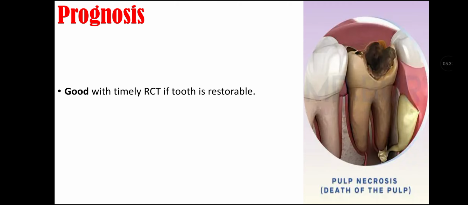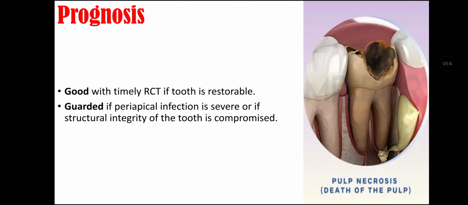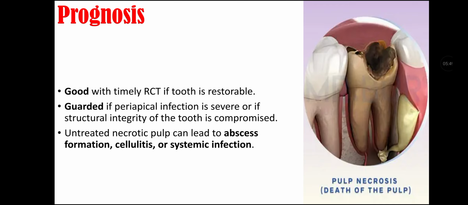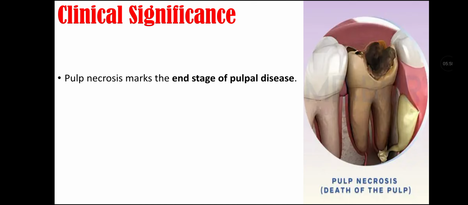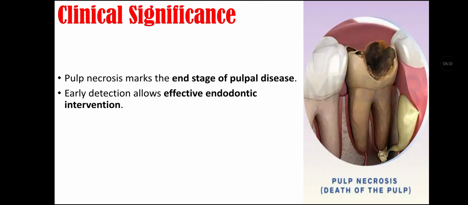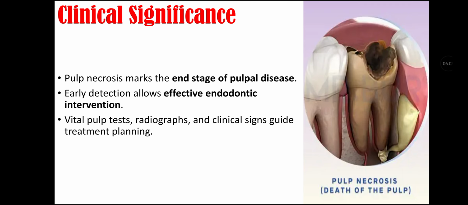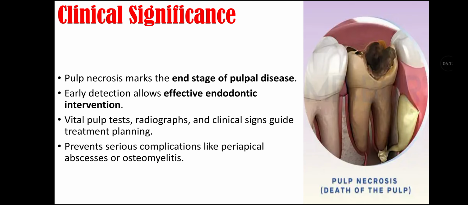Prognosis of pulp necrosis. It is good with timely RCT if tooth is restorable. The prognosis is guarded if periapical infection is severe or if structural integrity of tooth is compromised. An untreated necrotic pulp can lead to abscess formation, cellulitis, or systemic infection. Clinical significance of pulp necrosis. Pulp necrosis marks the end stage of pulpal disease. Early detection allows effective endodontic intervention. Vital pulp tests, radiographs, and clinical signs guide treatment planning in case of pulp necrosis. It prevents serious complications like periapical abscess or osteomyelitis, which are prevented by early treatment.